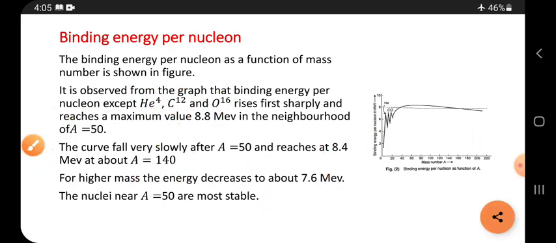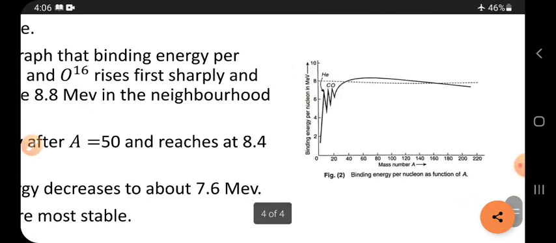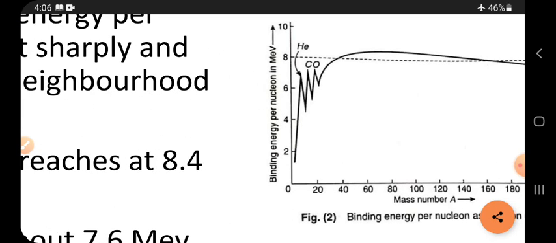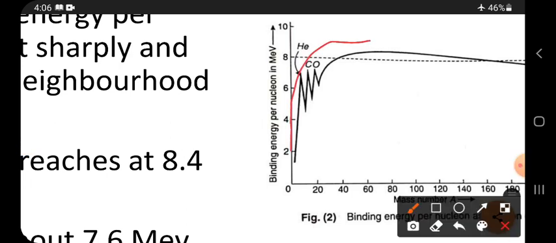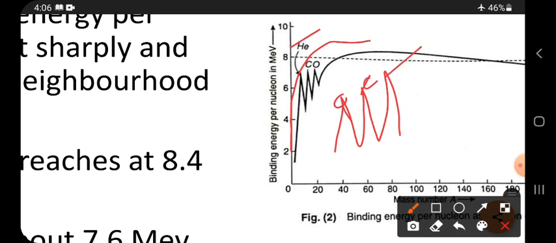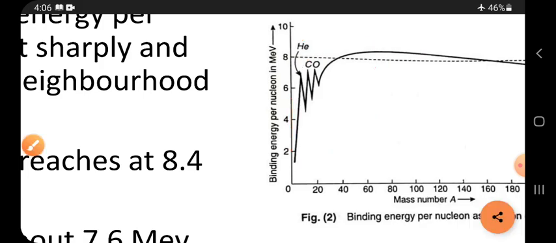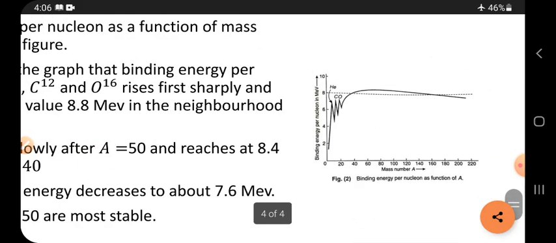See here, except for helium, carbon, oxygen, the graph is sharply increasing. But we are getting spikes for what? We call them spikes for helium, carbon and oxygen. Why? Because in between helium and carbon, what happens? Many elements are present, their value decreases first and later increases. And next, in between carbon and oxygen, again 2 elements are present, their value decreases and later increases. For them only the decrease and increase is present, and for the other things it slowly increases.